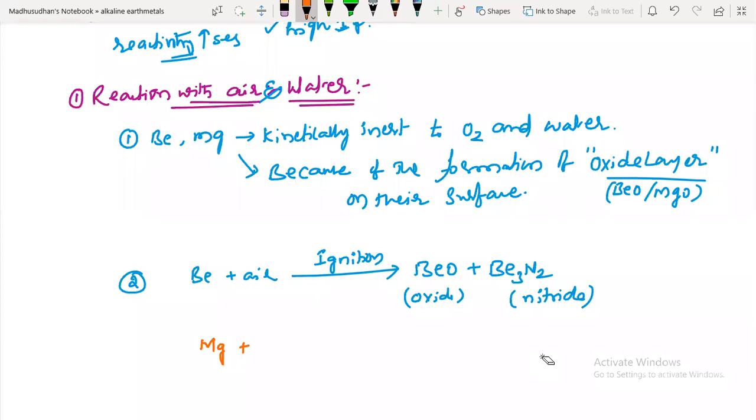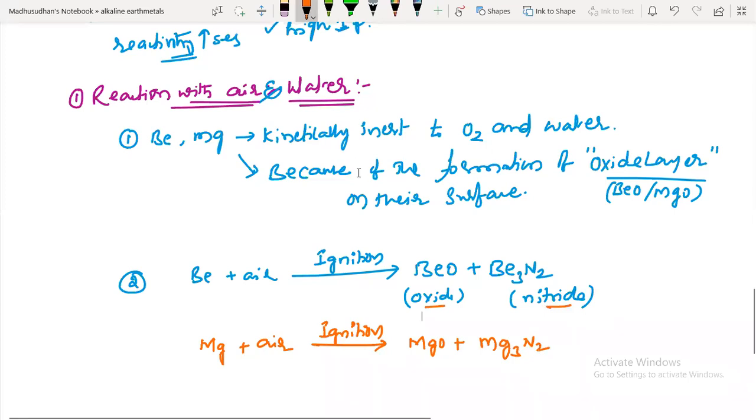Magnesium, being more electropositive, when it reacts with air on ignition, will also give magnesium oxide and magnesium nitride. Okay, this is enough.